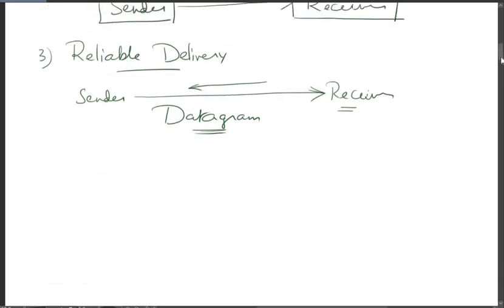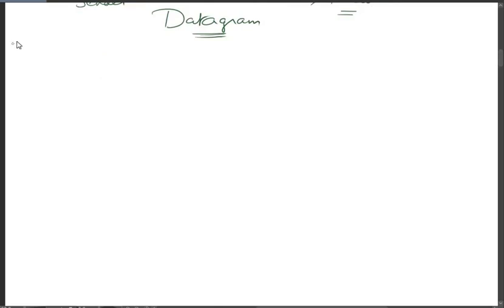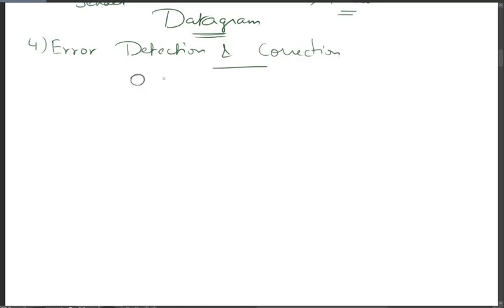We have the next characteristic, which is error detection and correction. The link layer hardware in a receiving node can decide incorrectly that a bit is 0 when it was transmitted as a 1, or it may consider a bit as a 1 when a 0 was transmitted.